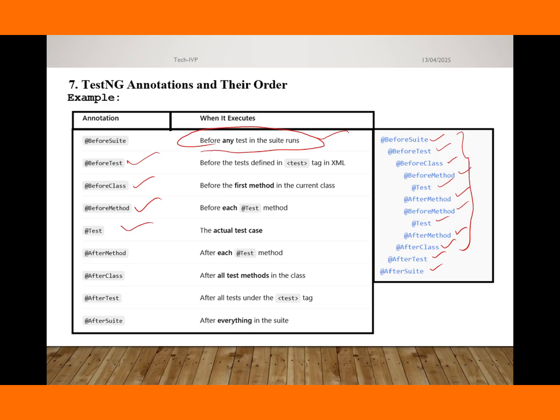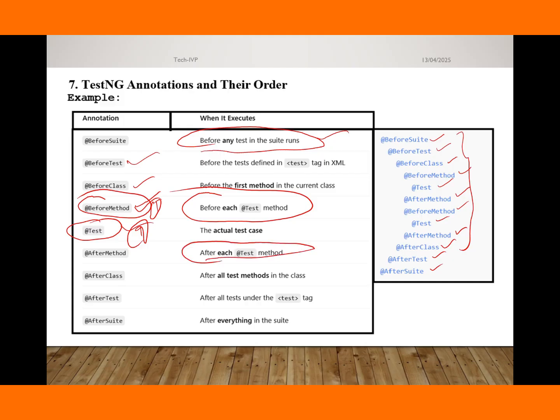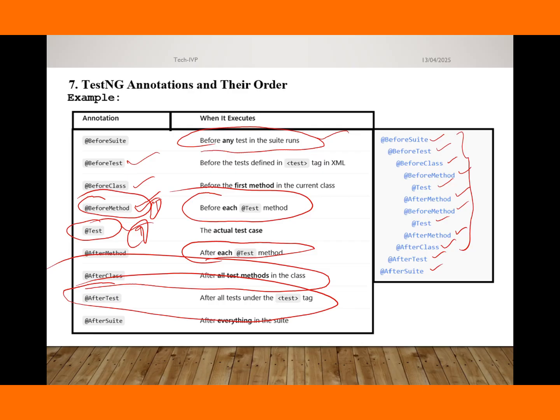Okay, most of the time the interviewer asks, if you have an actual test case, what annotations will be executed? So at that time this will be executed. Before method is executed before the test method, which means this one is executed first and then this one. Then the closing order is: after method, after each test method, this will be executed. After class, this will be executed. After test, this will be executed. And after suite, this will be executed. Okay.